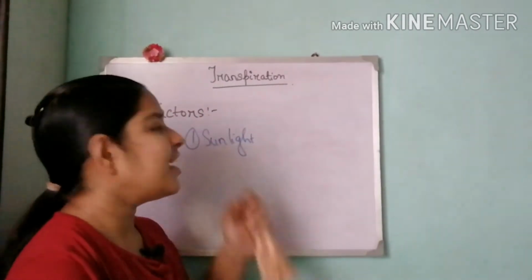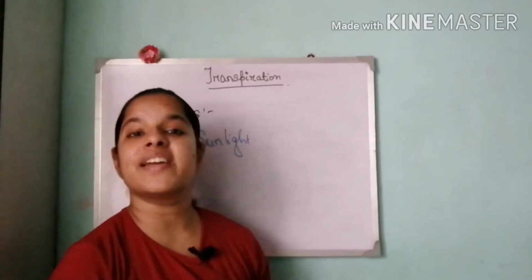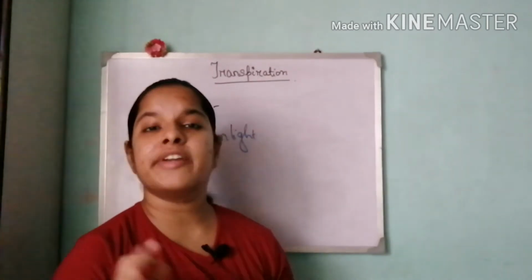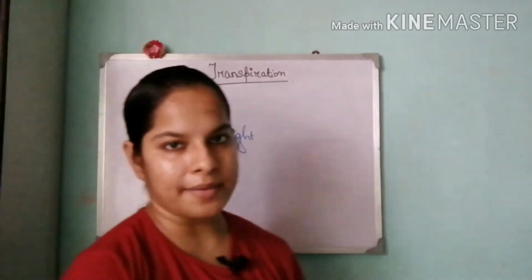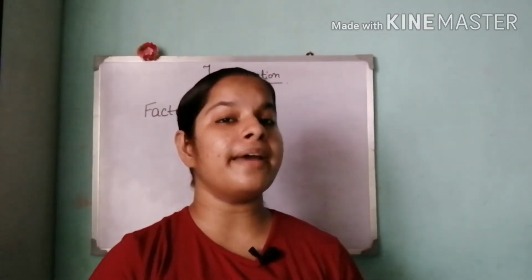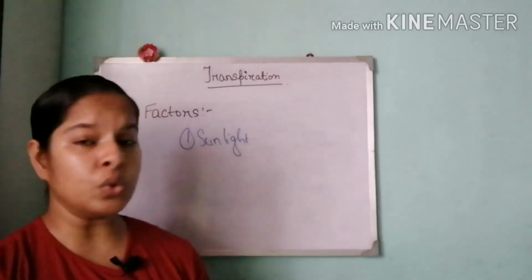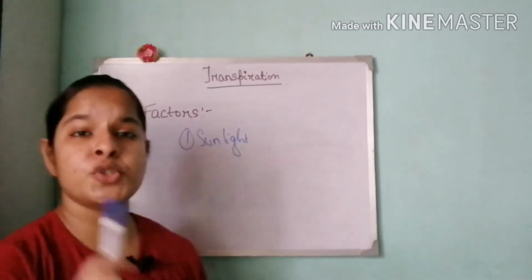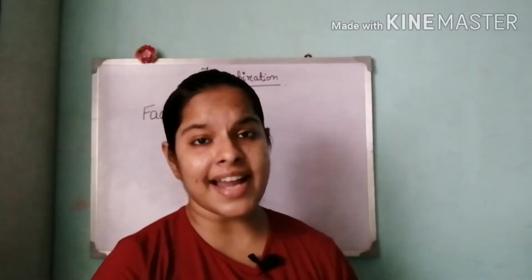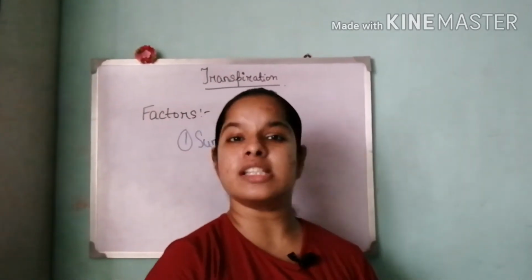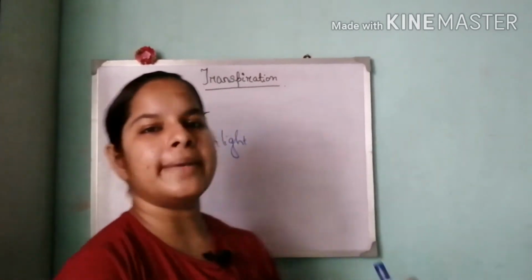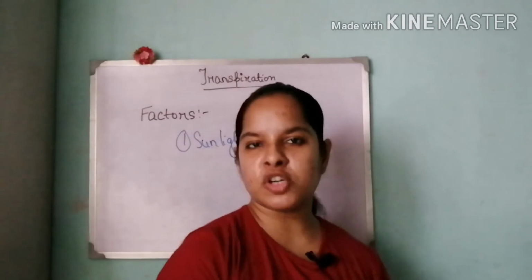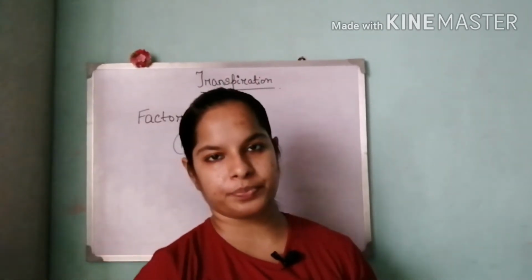If the intensity of sunlight is very high, that is, it is a very sunny day, stomata open fully and the rate of transpiration is highest during that time. But if we compare at night time when there is no sunlight, that is, the sun has already set, then the stomata are closed, and in that condition the rate of transpiration is null or very low compared to the daytime. So we can say sunlight plays a major role in the rate of transpiration.